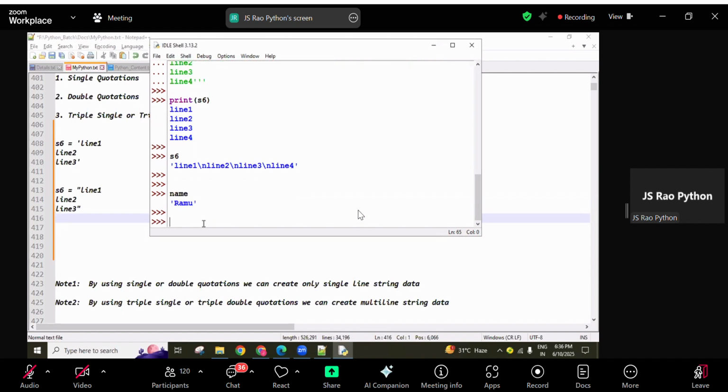Type, definitely you are getting a type function you can use. For example, see here, name related already Ramu value is there. This is the function type. Small letters you have to type, name you have to write.